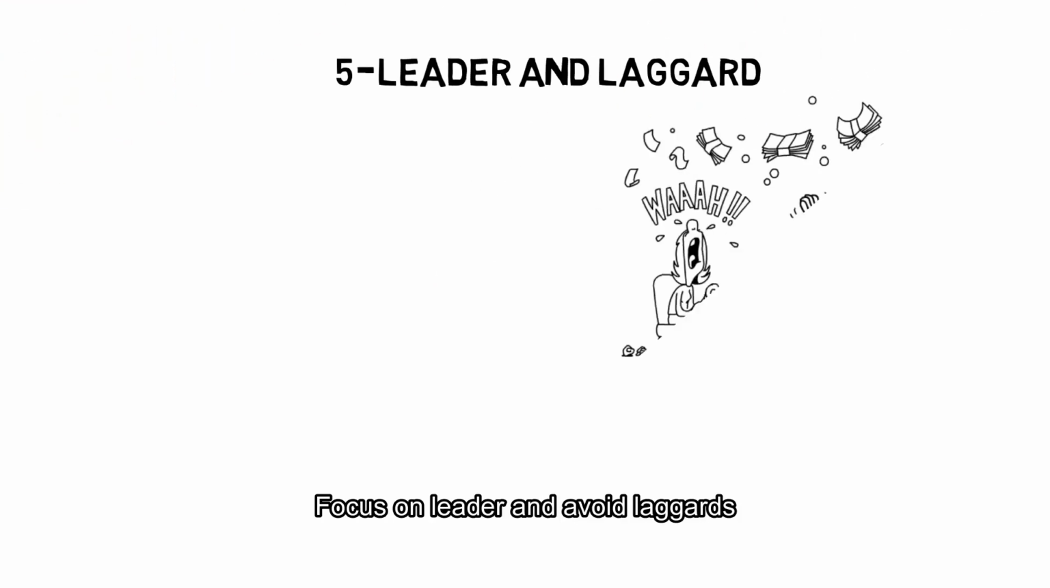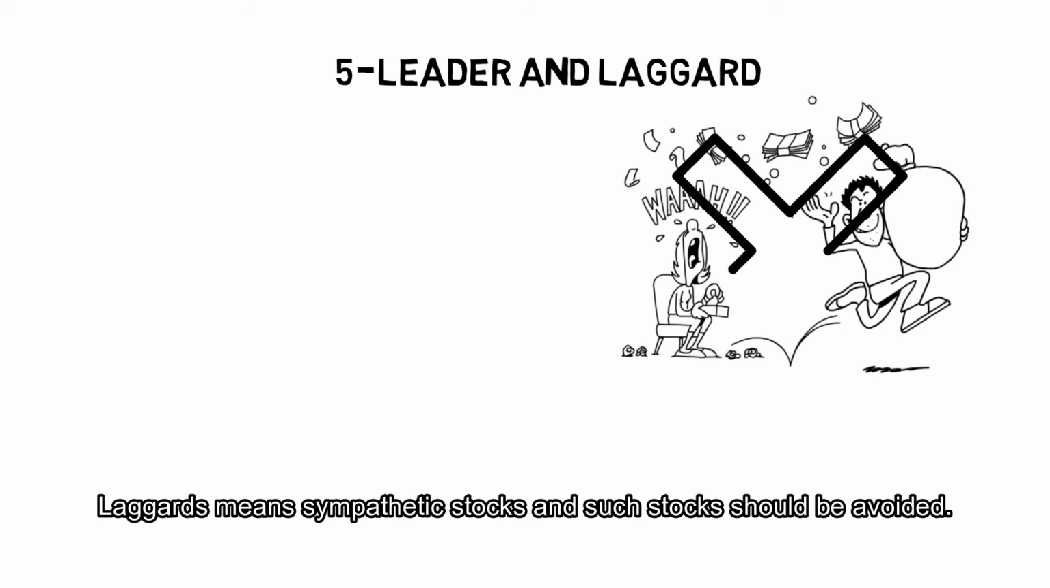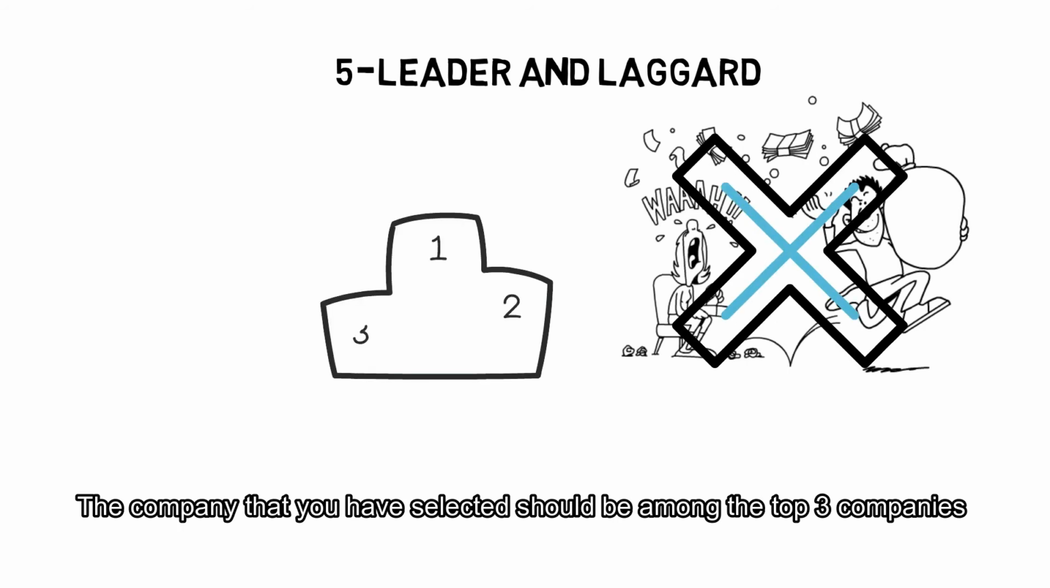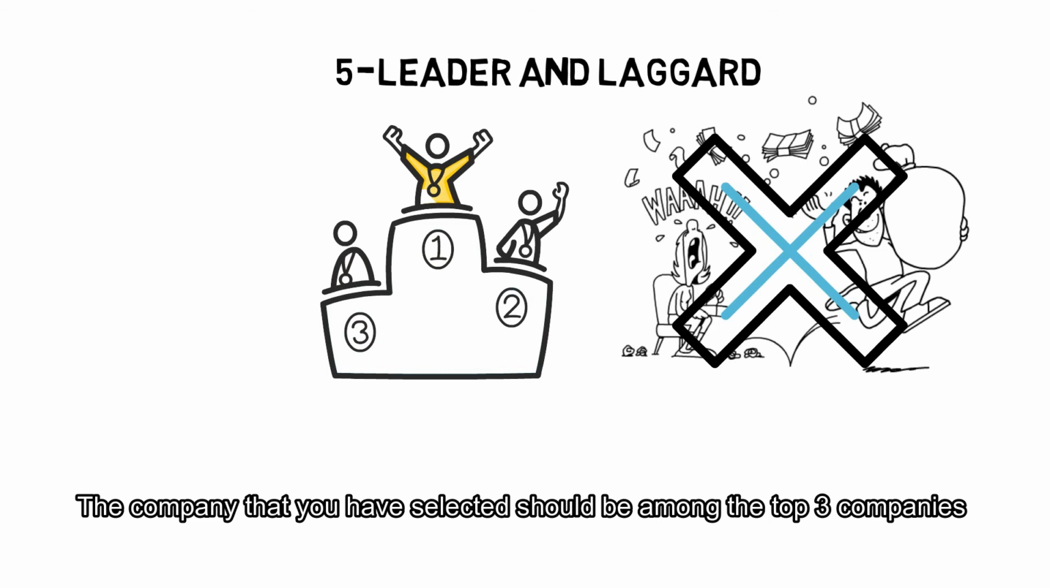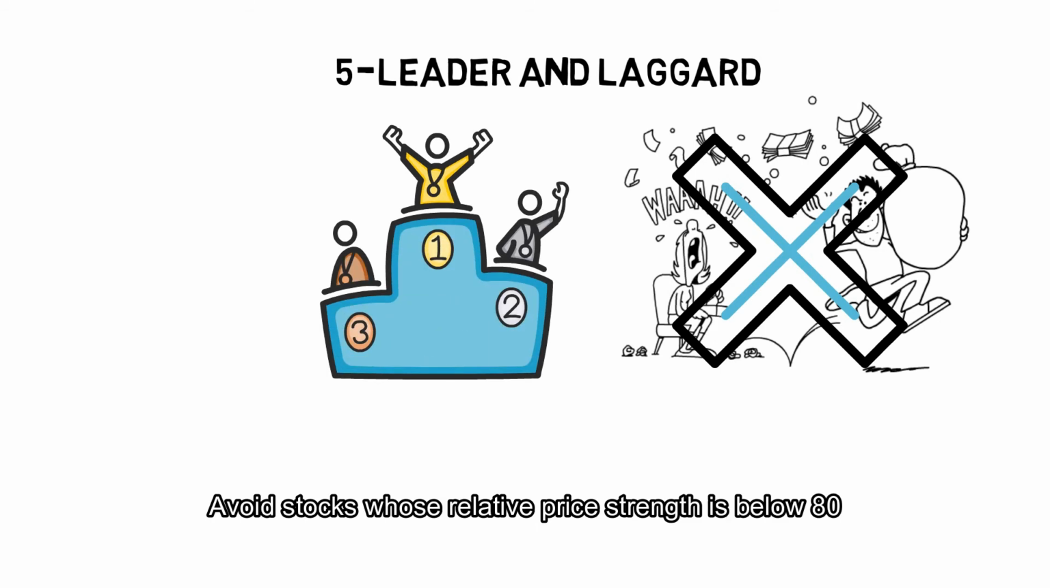Number 5, leader or laggard. Focus on leaders and avoid laggards. Laggards means sympathetic stocks, and such stocks should be avoided. The company that you have selected should be among the top 3 companies in that sector. Avoid stocks whose relative price strength is below 80.